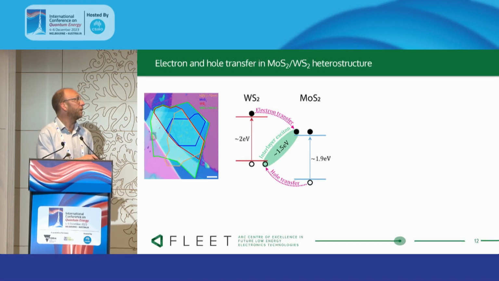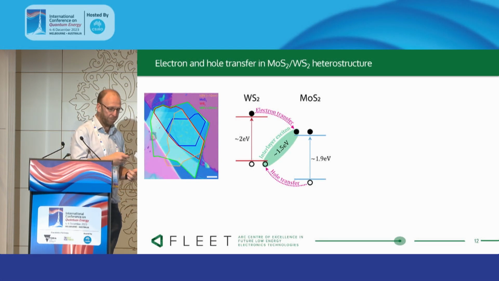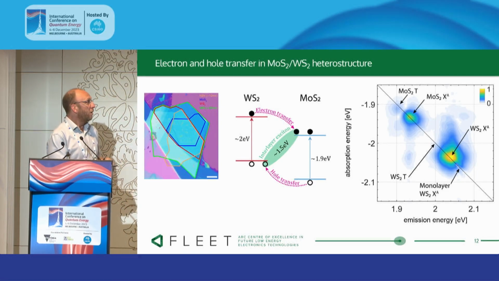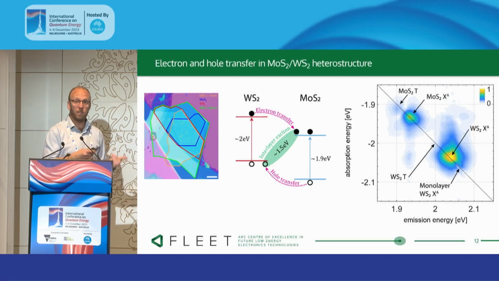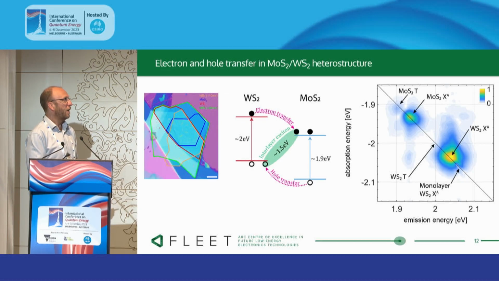And so if we pump in the tungsten disulfide, we get electron transfer to the MoS2. If we pump in the MoS2, we can get hole transfer to the WS2. And so in our two-dimensional spectrum now, you can see that we've got our peaks down here, which are corresponding to our tungsten disulfide, our peaks up here corresponding to our molybdenum disulfide, and these cross peaks here, which is corresponding to interactions between our excitons, or between our MoS2 and WS2 excitations.